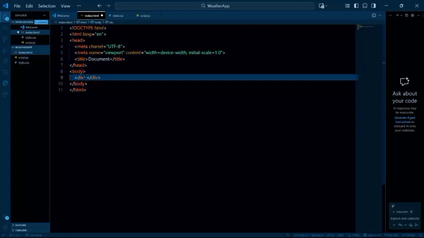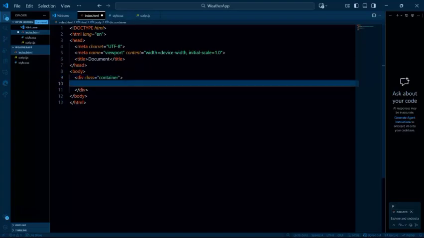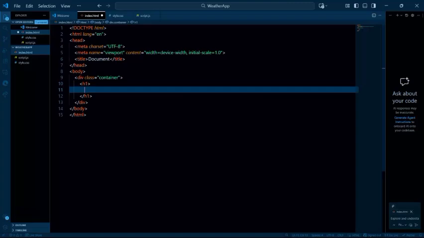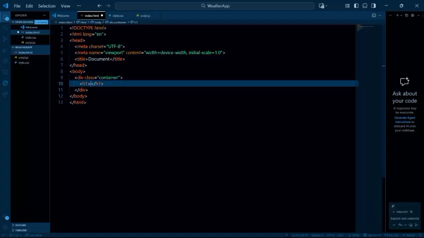So here the div, we're going to have a class of container. The class should be container. Alright. And also within the div, I want to have an H1 or H2 depending on how big you want that to be. Then just once. So it's going to be like a header. So it's going to be H1, where you can say weather app or weather info.